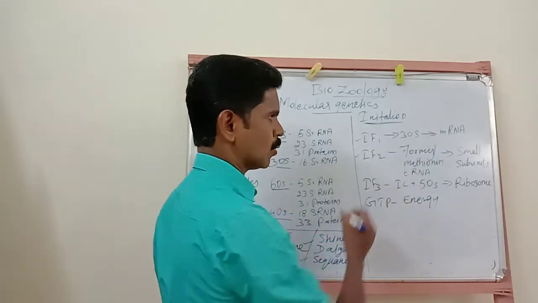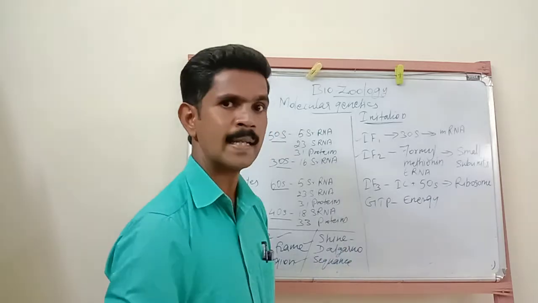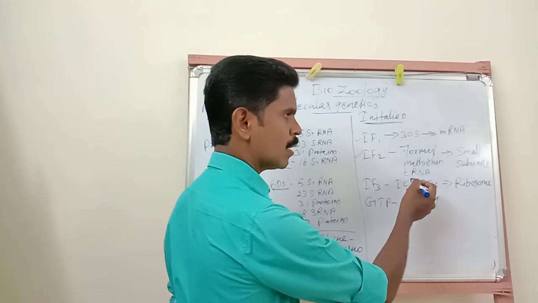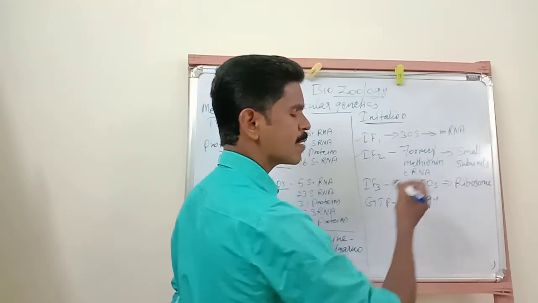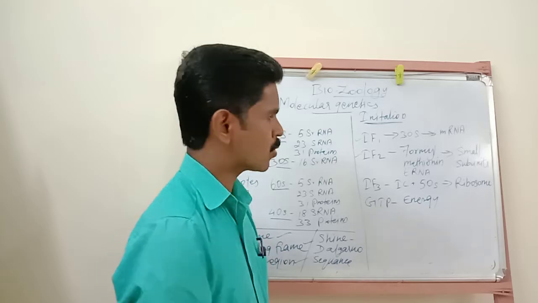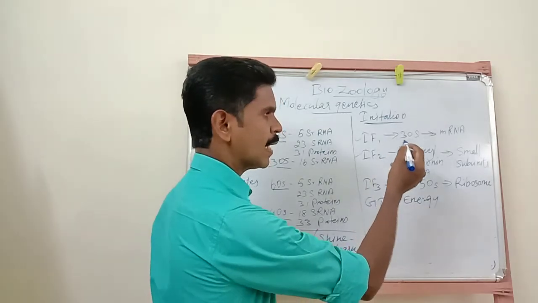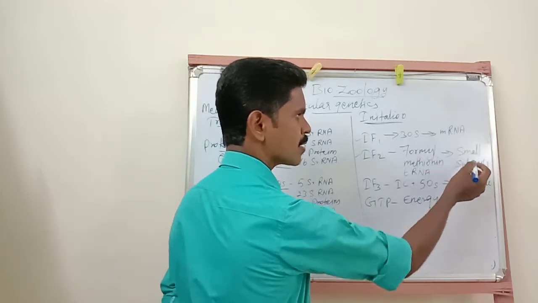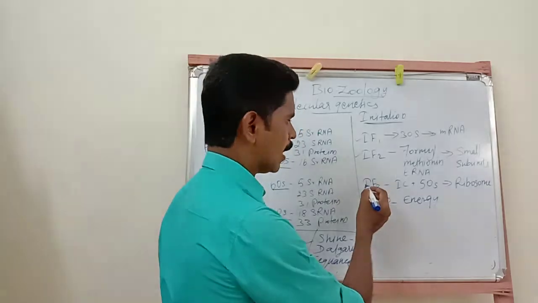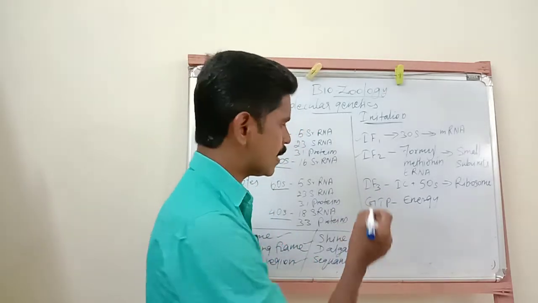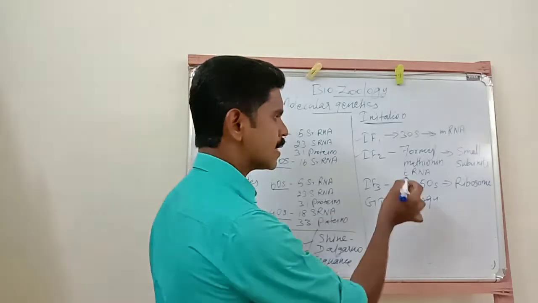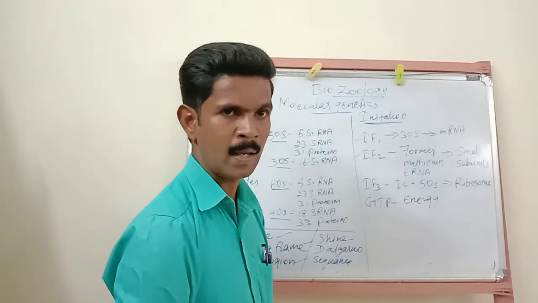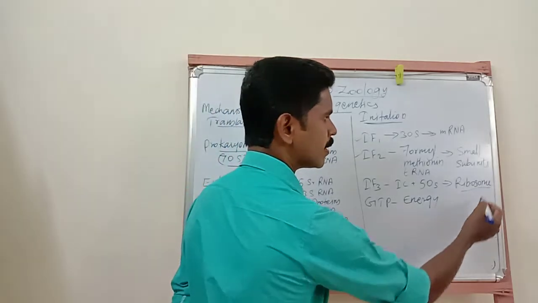Then initiation factor 2. This initiation factor 2 enhances the binding of formyl methionine tRNA with the small subunit of a ribosome. And the third one, initiation factor 3, allows the initiation complex to bind with the 50S subunit, and finally produces a complete 70S ribosome.